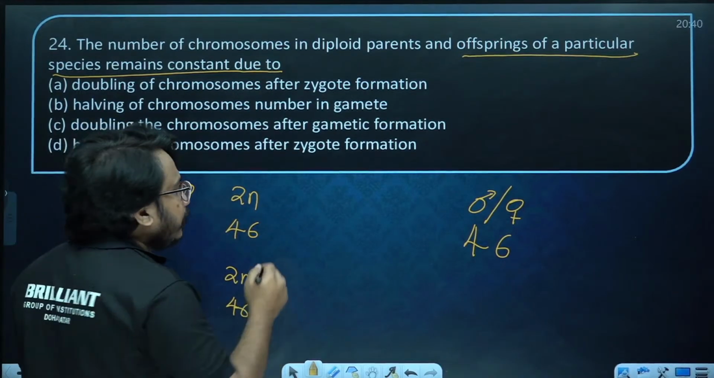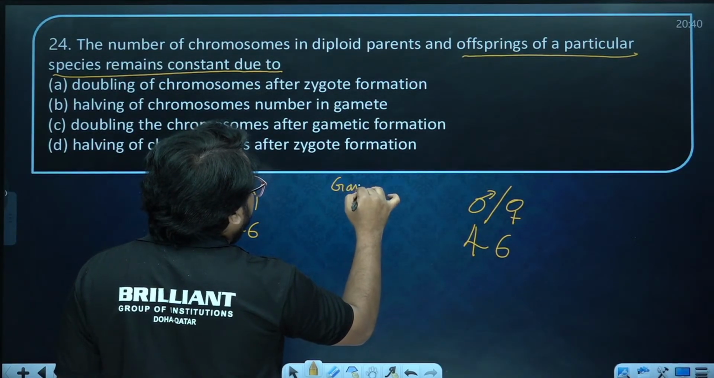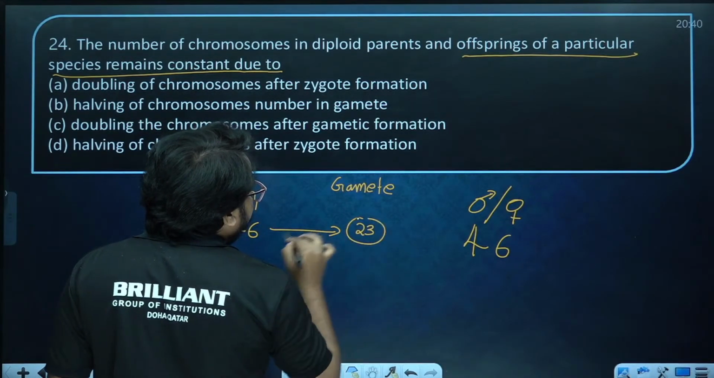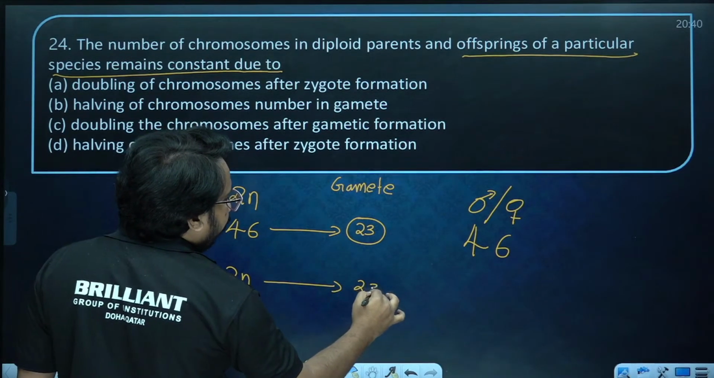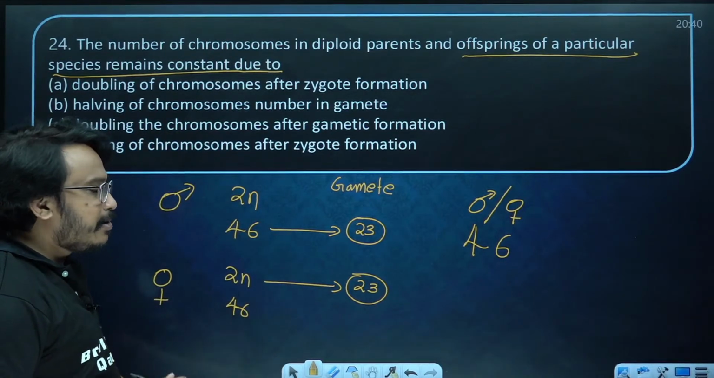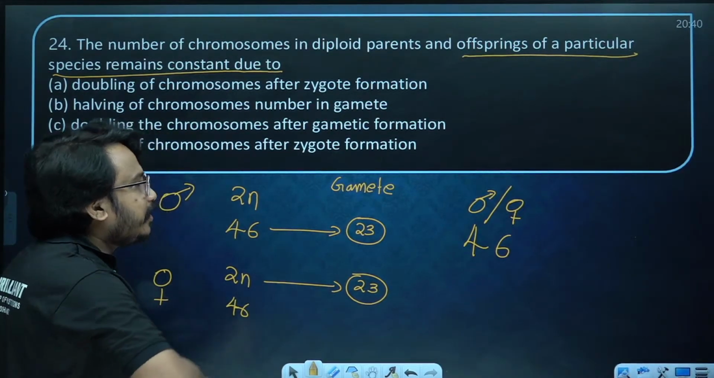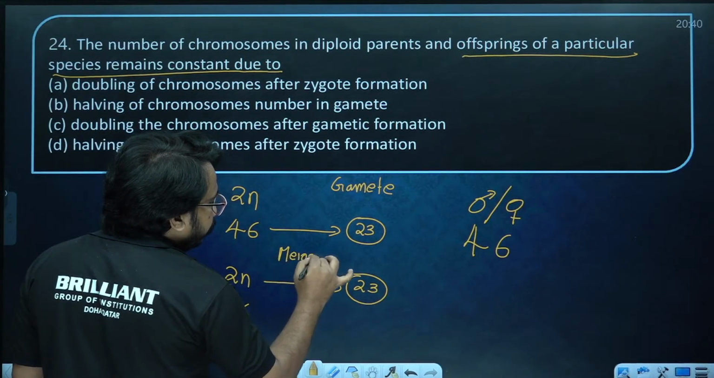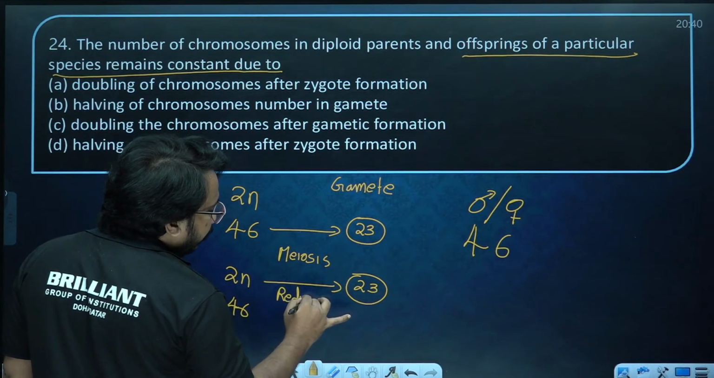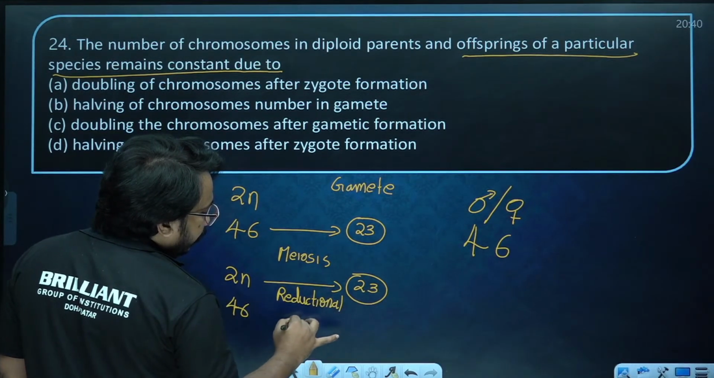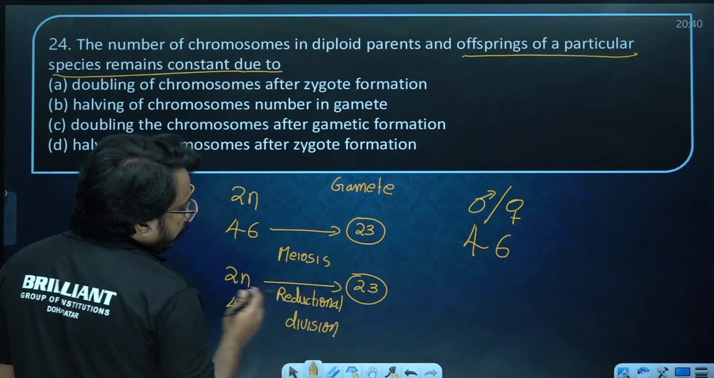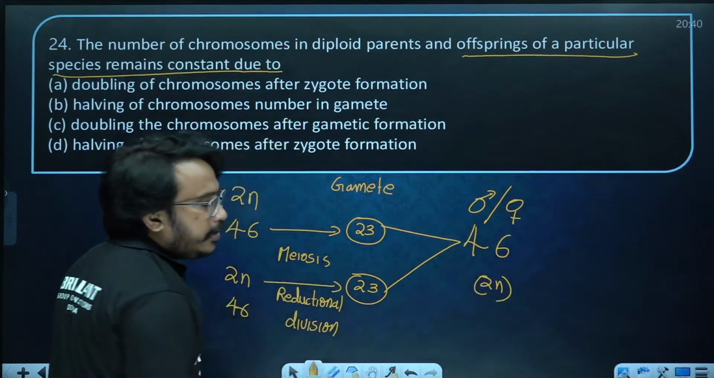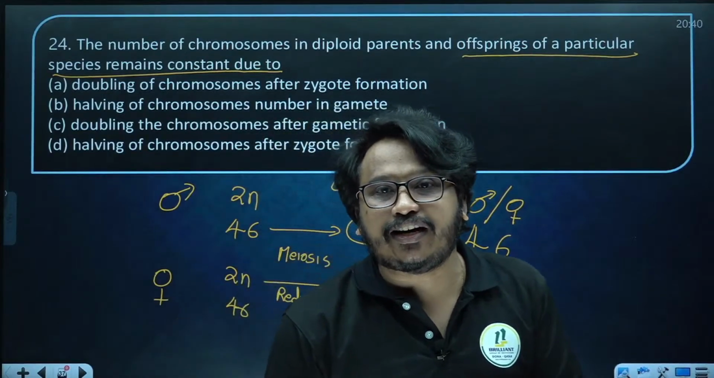How? The answer is the chromosome number will become half in the gamete. So the male gamete will have 23 chromosomes, and the female gamete also will have 23 chromosomes. Here remember, the kind of cell division associated with the halving of chromosome number is meiosis, or you can learn it as reductional division. Reductional division is associated with halving the number of chromosomes. Fertilization will again restore the diploid condition.